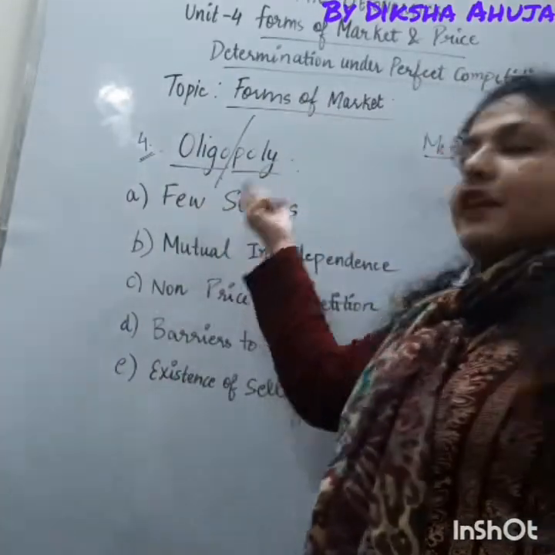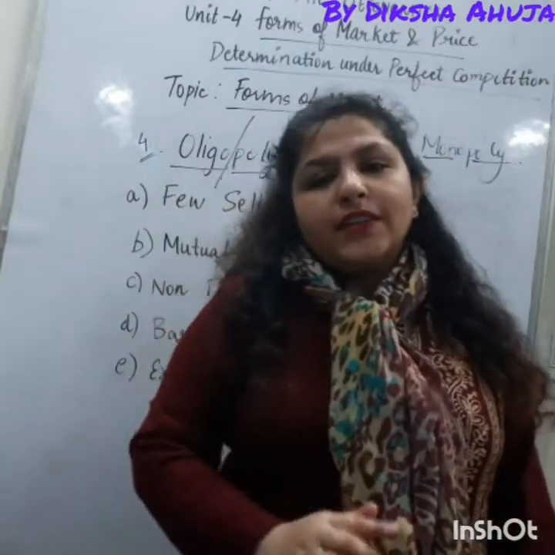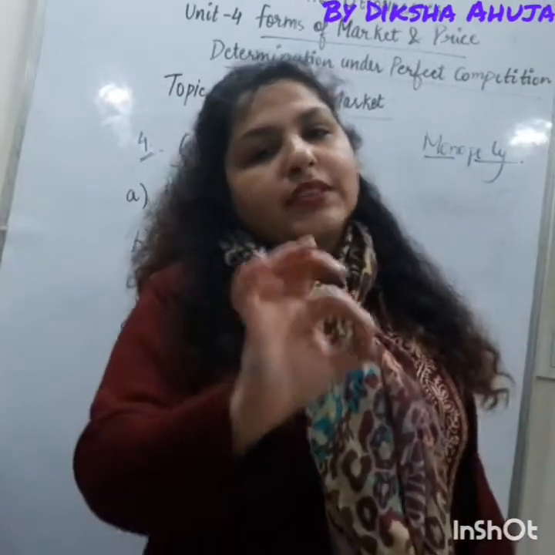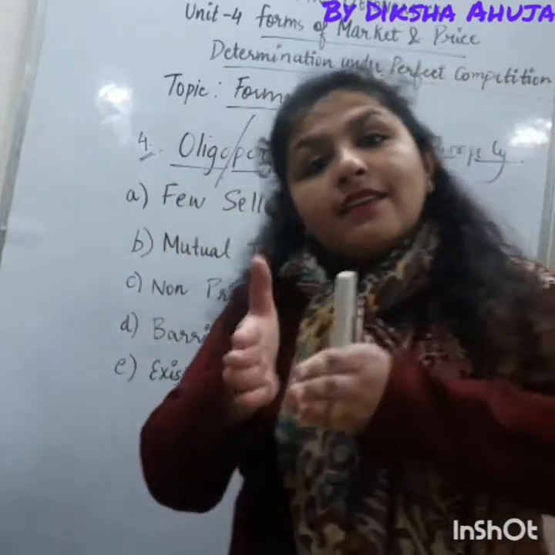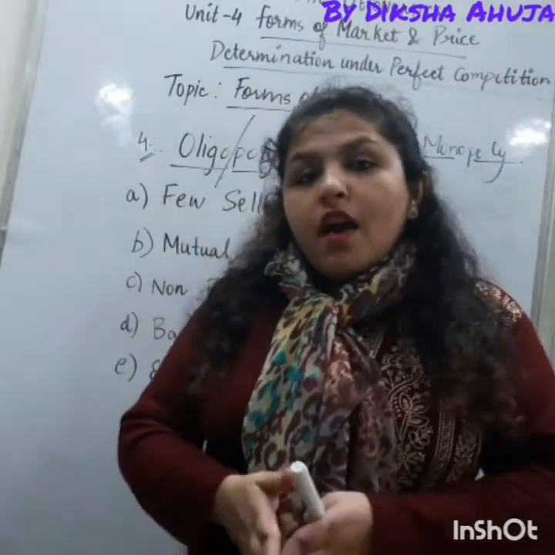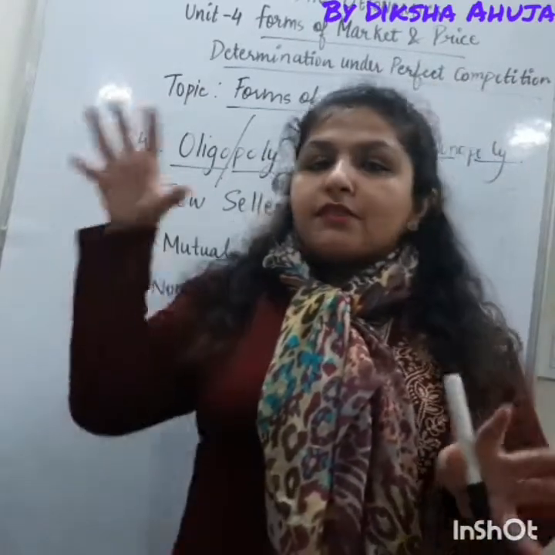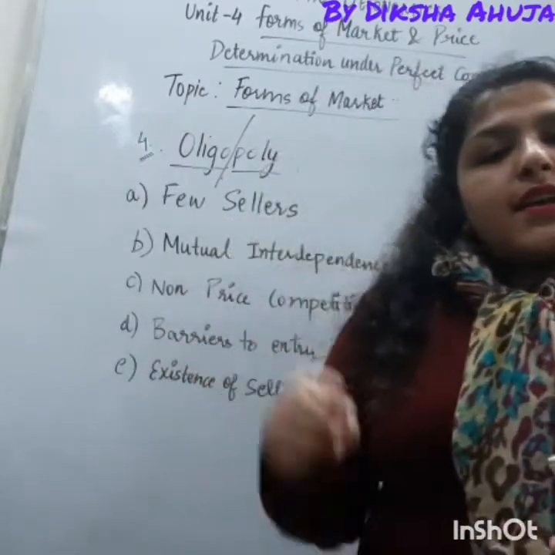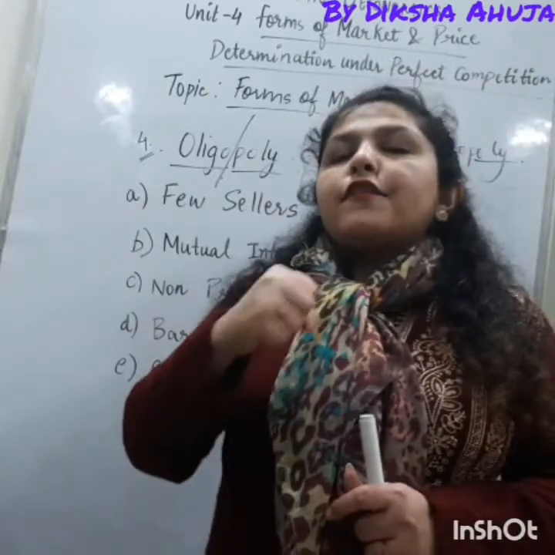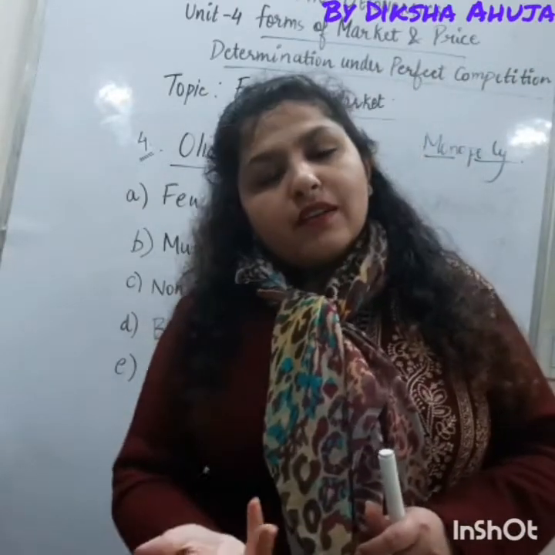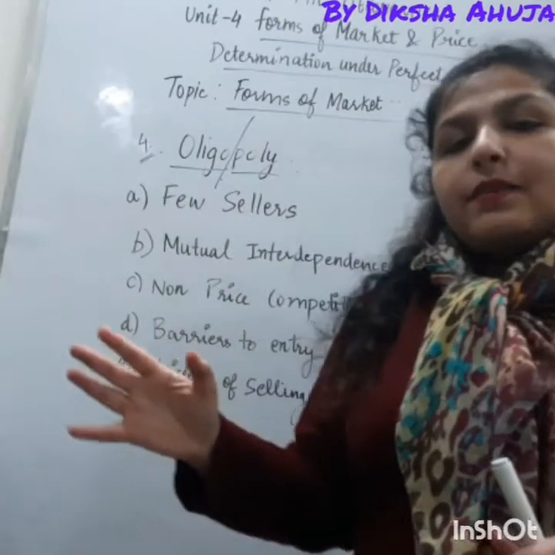So the very first feature of oligopoly is there are few sellers. That means each seller is having significant share in the total market supply. जितने भी लोग supply कर रहे हैं, तो everybody is having certain percentage in the total market supply, right? And therefore they are themselves a price maker. They decide their prices themselves only.